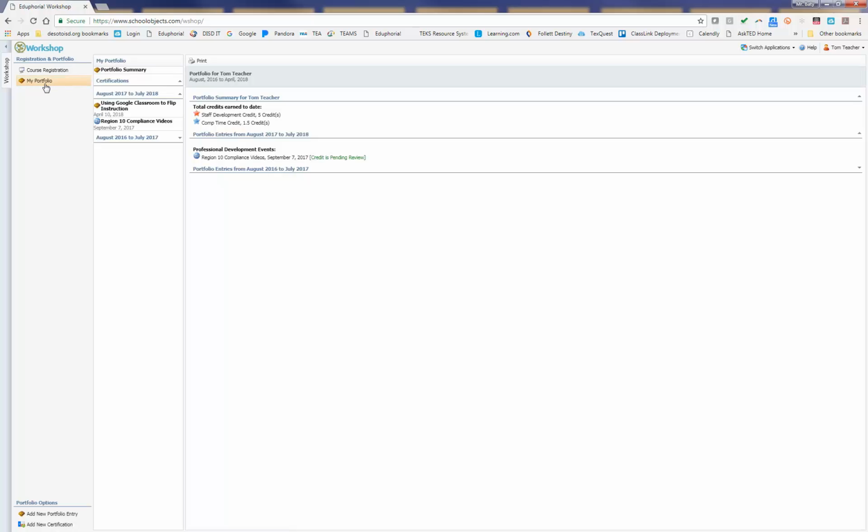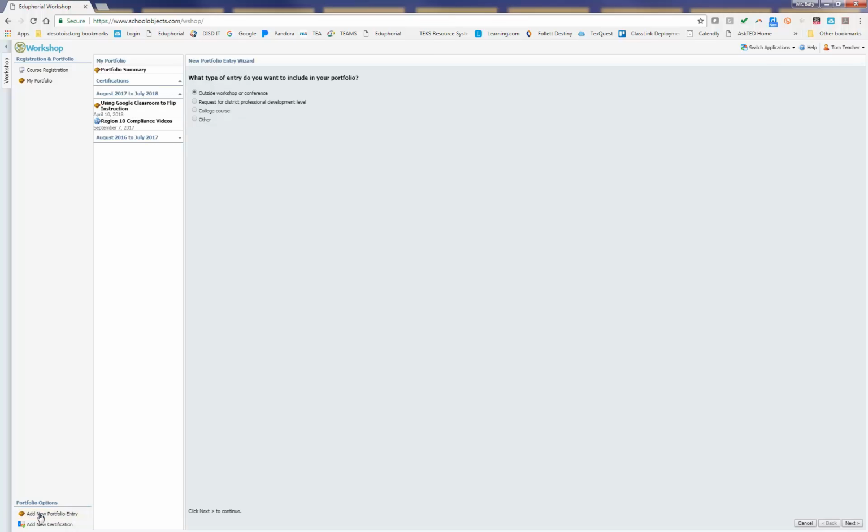Once you've clicked on My Portfolio, down at the very bottom left, you'll see a place that says Add New Portfolio Entry. Once you click on Add New Portfolio Entry, you'll see the New Portfolio Entry wizard appear. And it's going to ask you, what type of entry do you want to include in your portfolio? And it's going to give you 4 choices.